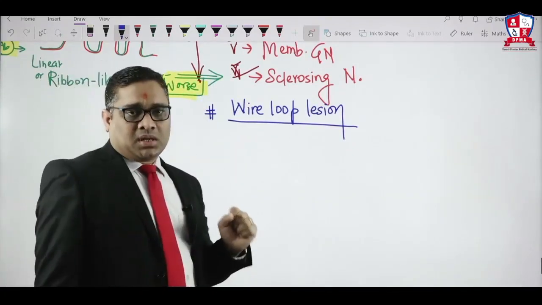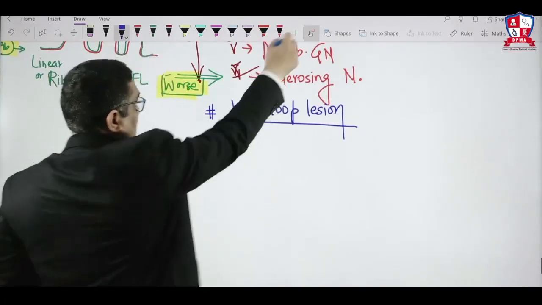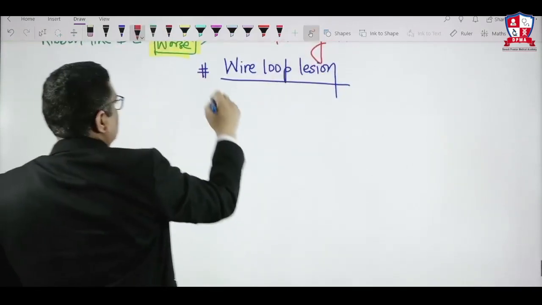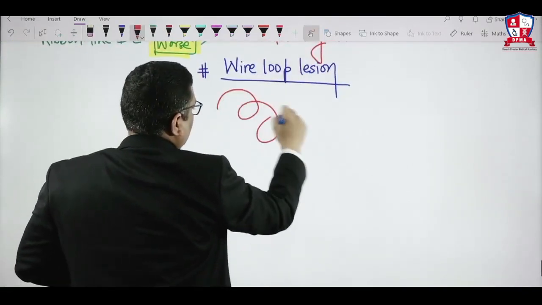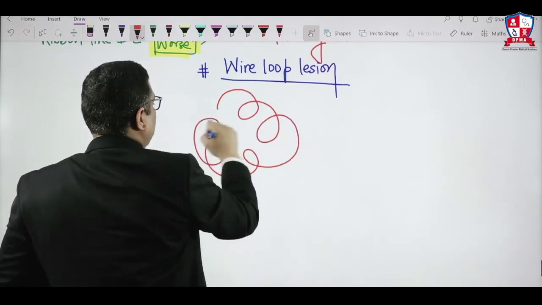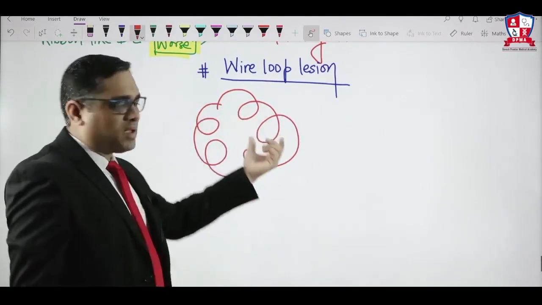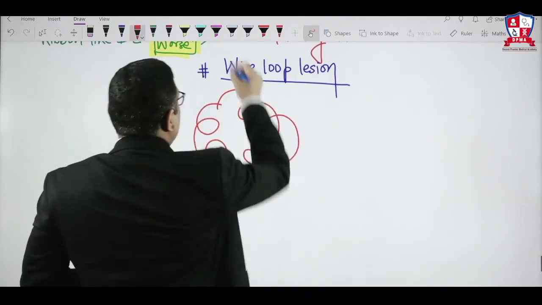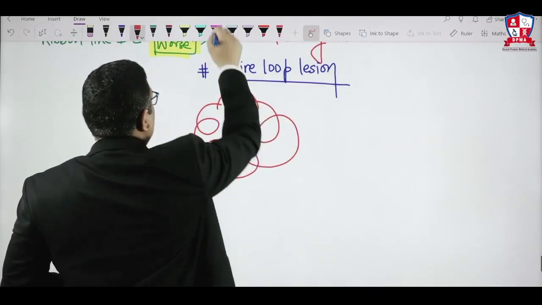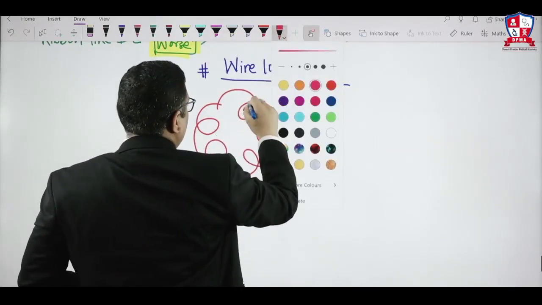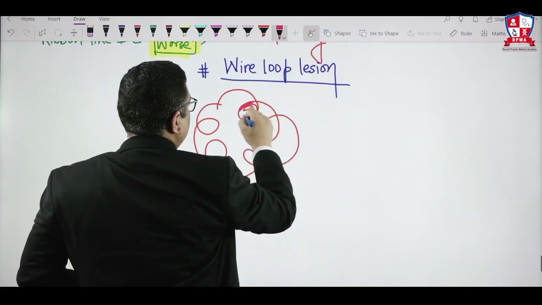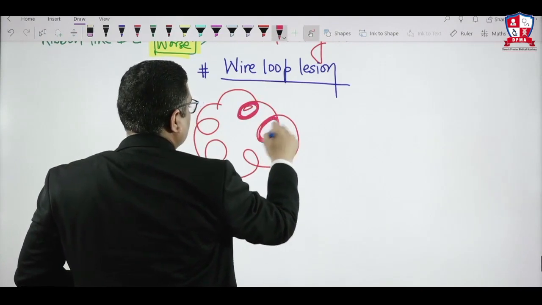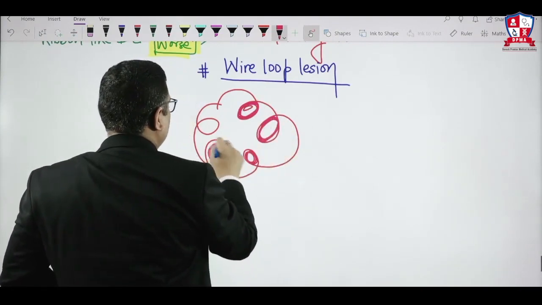Wire loop lesions, right? What are the wire loop lesions? First we will see that. Suppose I am showing you a renal biopsy, and these are the capillaries. These capillaries have a basement membrane and there is an endothelium above the capillary. Just a schematic diagram: suppose this is the endothelium here. The deposit will be just below the endothelium like this, so now you will be seeing a subendothelial deposit like this.